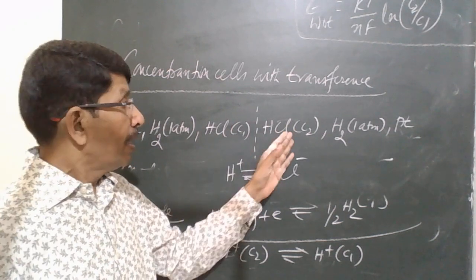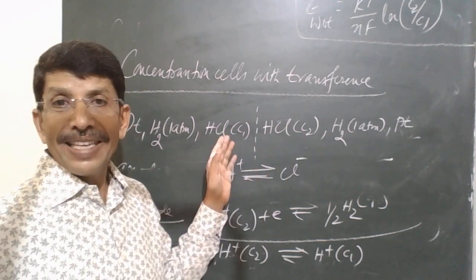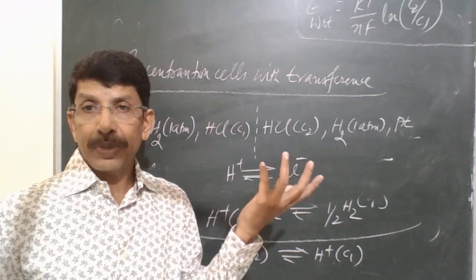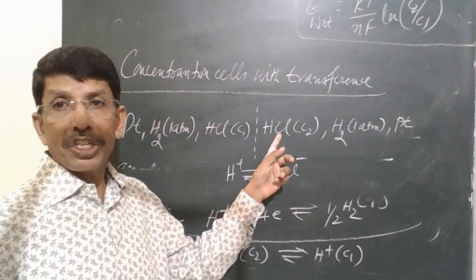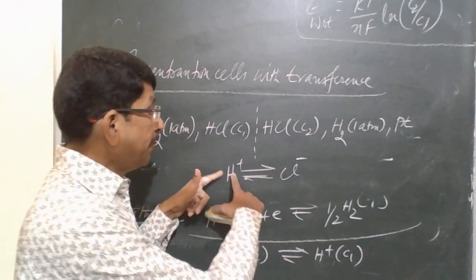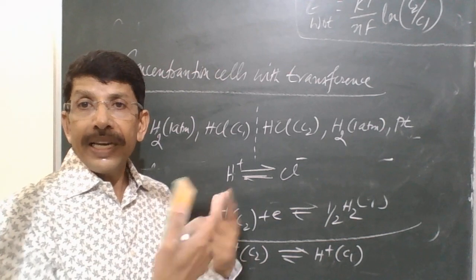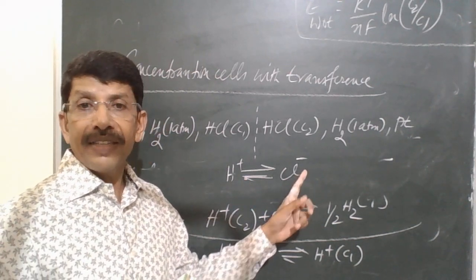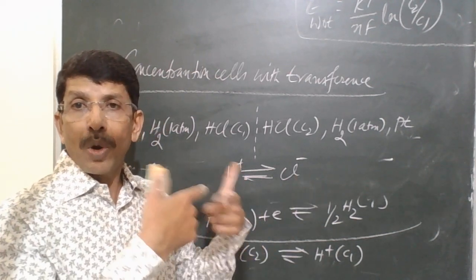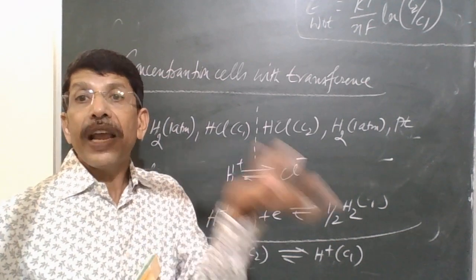So the electrical neutrality on either side is disturbed. Therefore, there is a charge separation, because of the difference in the number of H plus ions and Cl minus ions moving. Why is there a difference in the number of H plus ions and Cl minus ions crossing the border? Because of the difference in velocities.